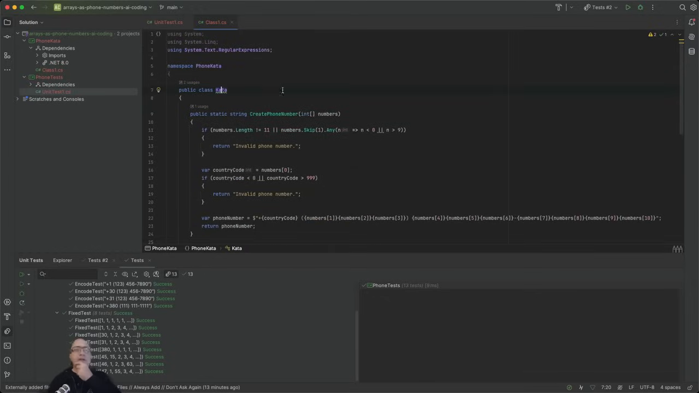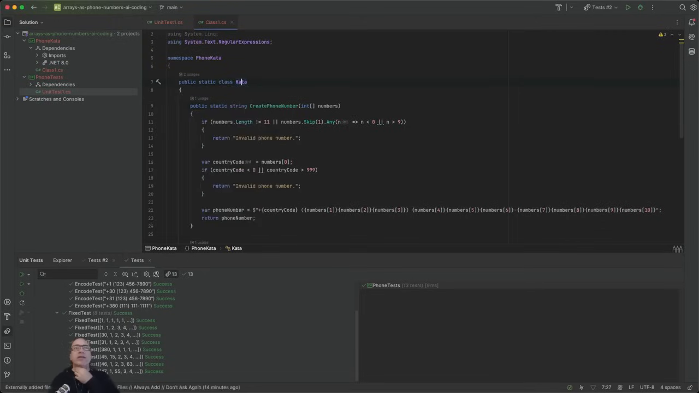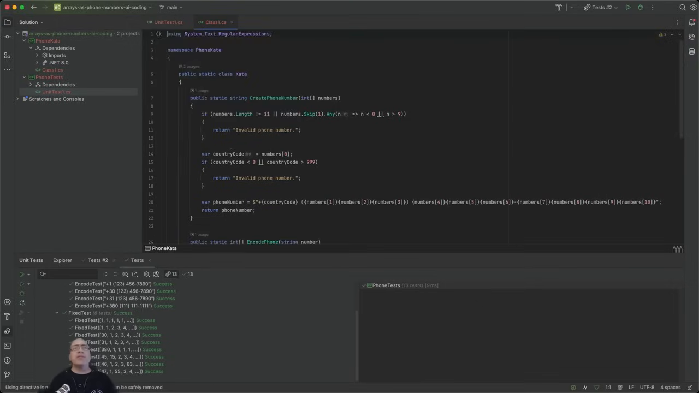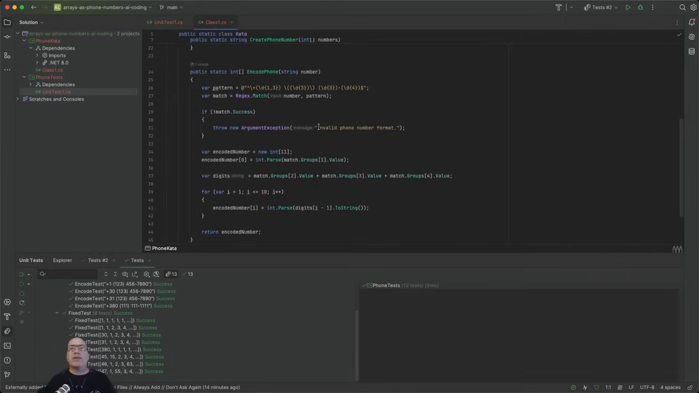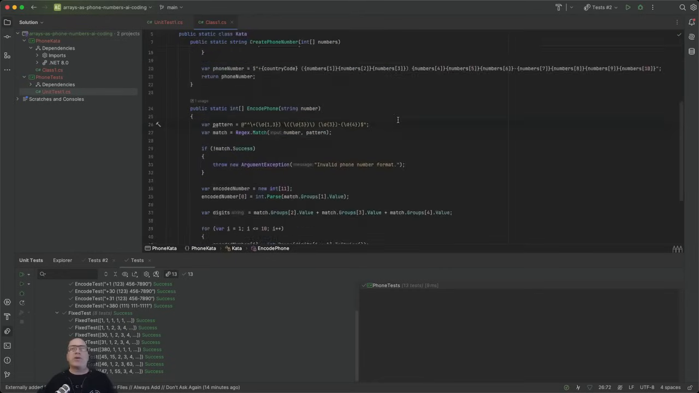But overall, oh, and what's this squiggly here? Oh yeah, we can make it static. And then let's clean up these, remove unused directives. So we just got the regex one that we're using, which is this bit. All right, so that seems to work.